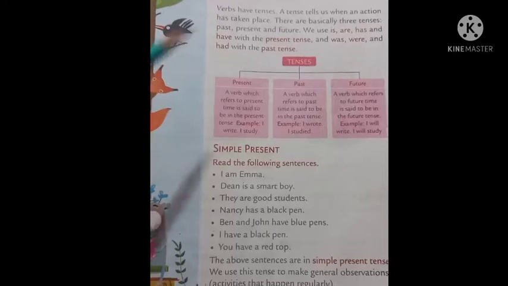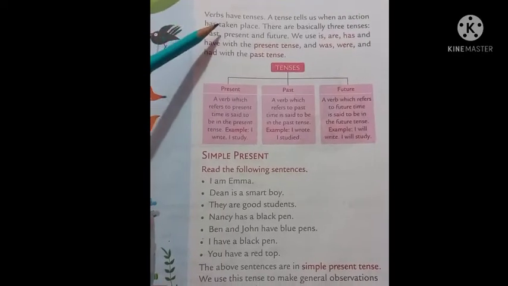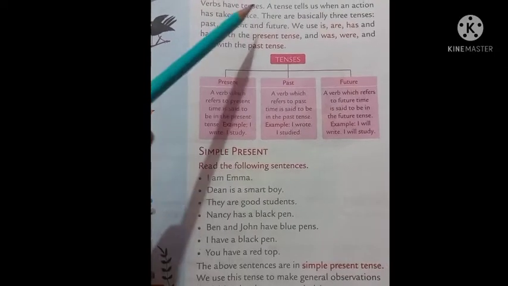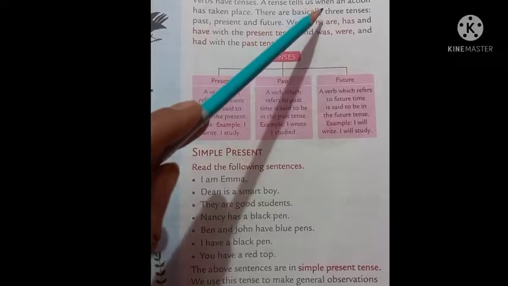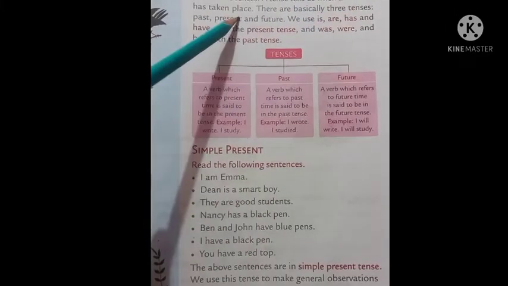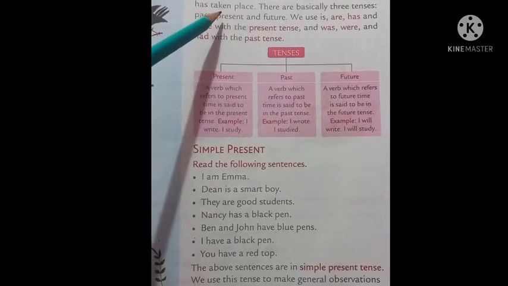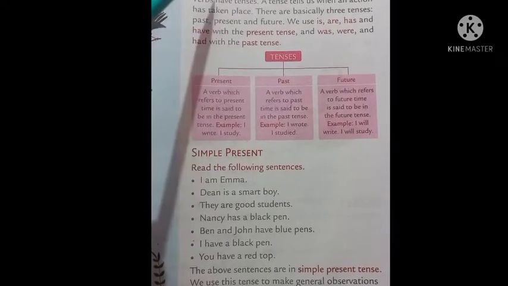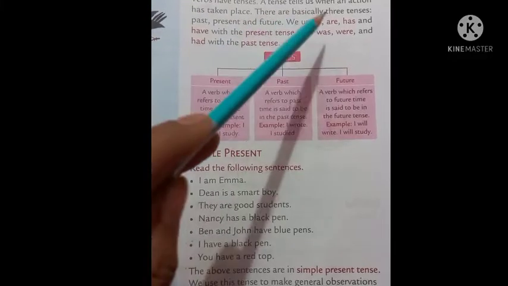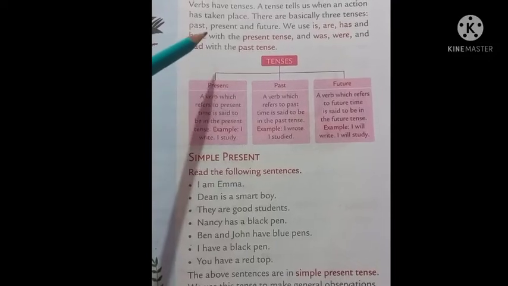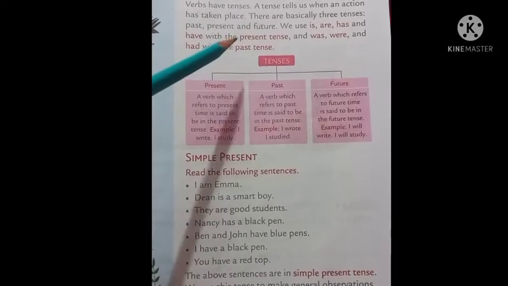Now let's move to the next chapter, number 13, tenses. Let's see chapter number 13, tenses. Verbs have tenses. A tense tells us when an action has taken place. So what do tenses tell us? When an action takes place, that is what tenses tell us. There are basically three tenses. How many types of tenses are there? Three types: the past tense, present tense and future tense.